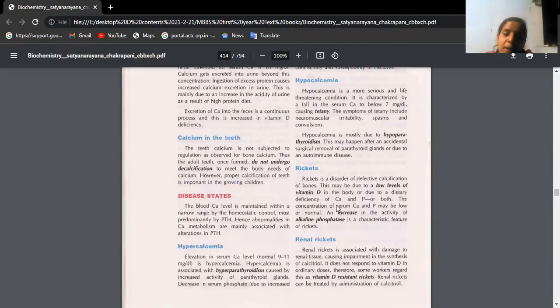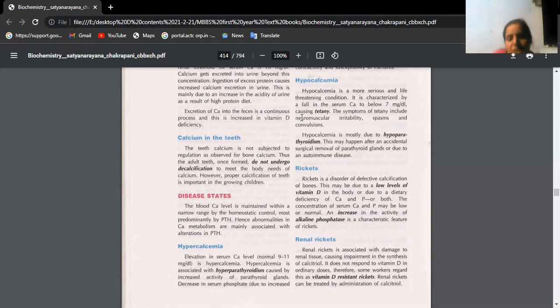Next, quite opposite to hypercalcemia, we have hypocalcemia. Whenever blood calcium levels fall below 7 milligrams, you call it hypocalcemia. We know calcium is very important for the contraction of muscle. So there is a condition called tetany, where the muscle will be in the form of spasm. In the physiology textbook, if you remember the PTH hormone chapter in the endocrine system, you will get a picture like this: carpopedal spasm.